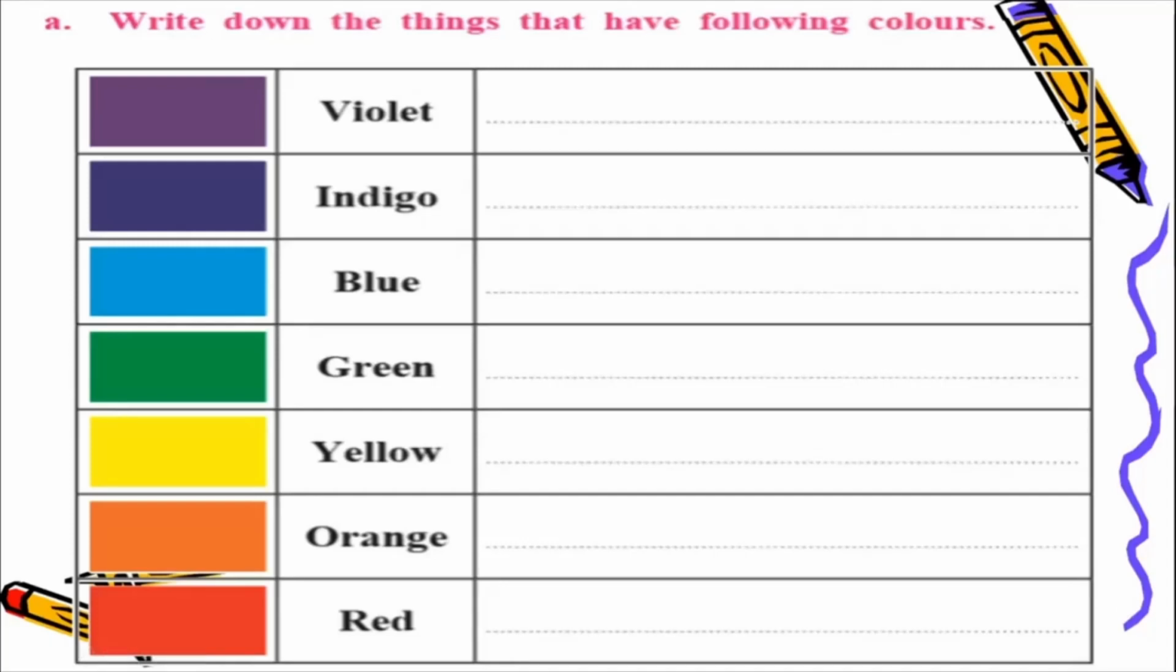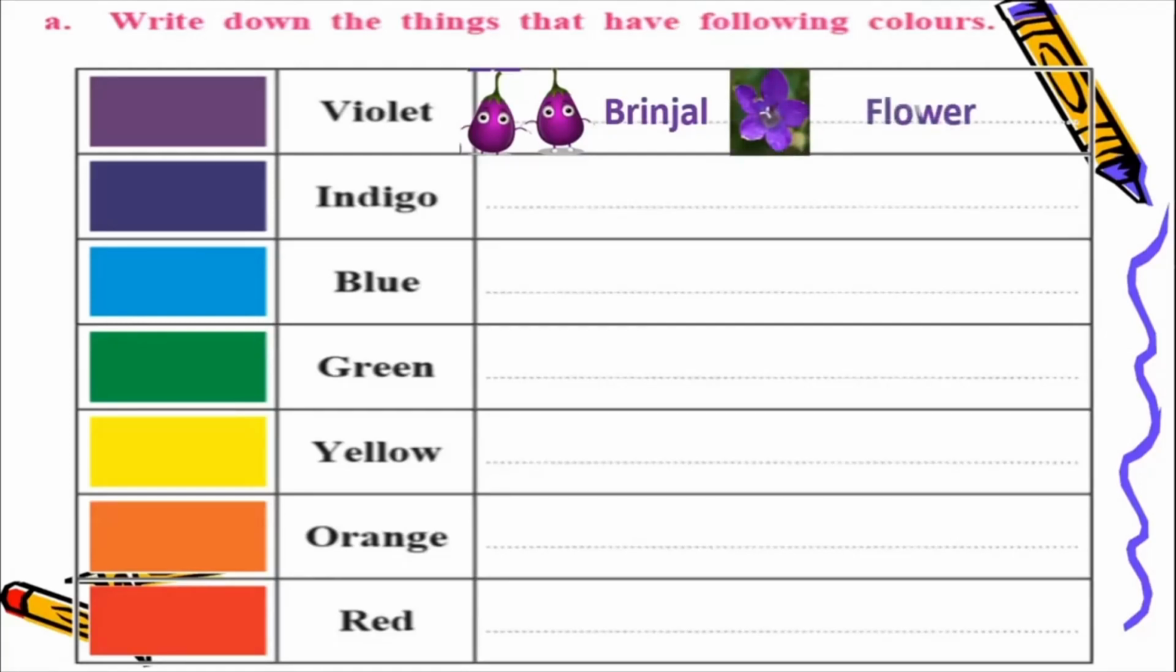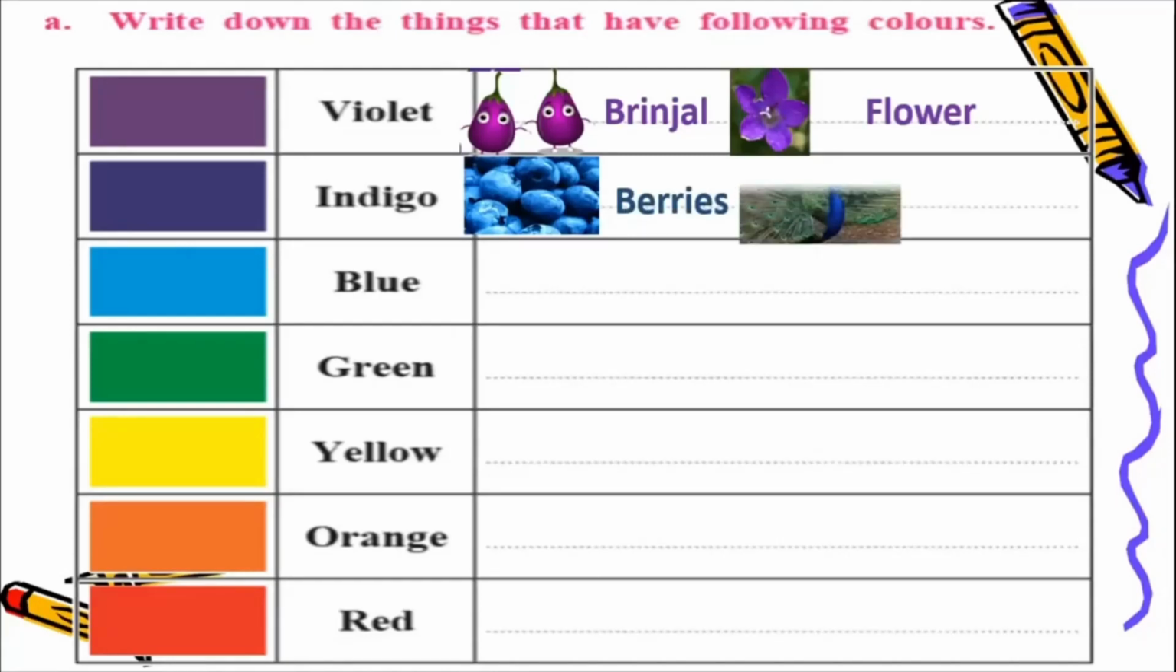Have you seen violet things around you? I have seen brinjals which are violet in color, and I have also seen certain flowers which are violet in color. What about you? Think whether you have seen anything which is violet in color. What about indigo? Now indigo means dark blue color. Okay, so I have seen berries which are dark blue in color, and also I have seen the colors on a peacock which is indigo.